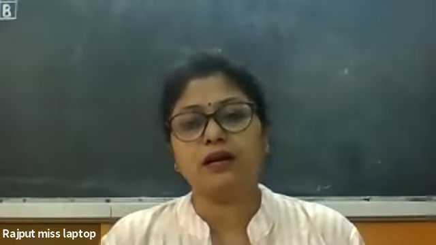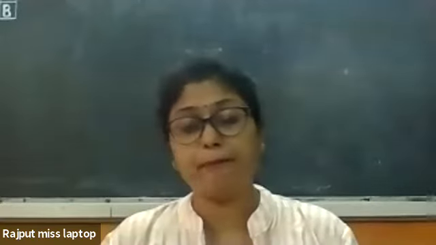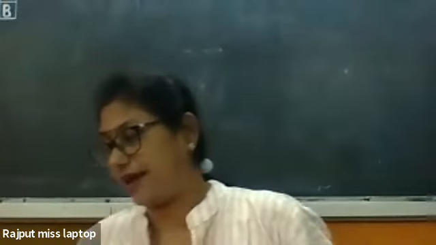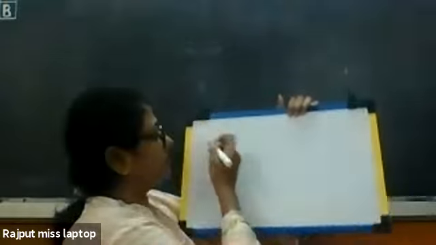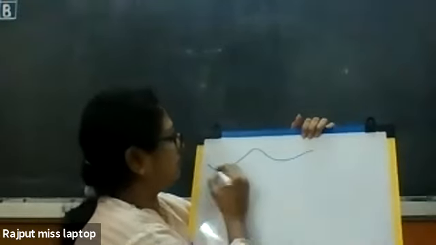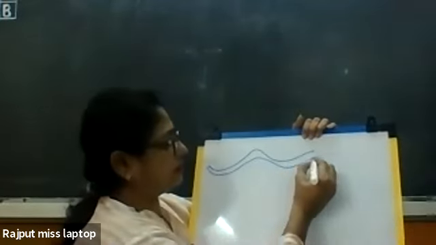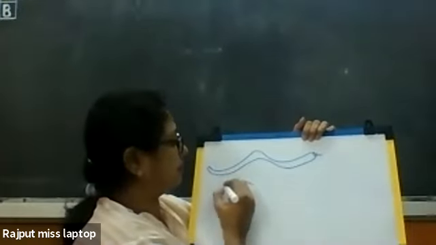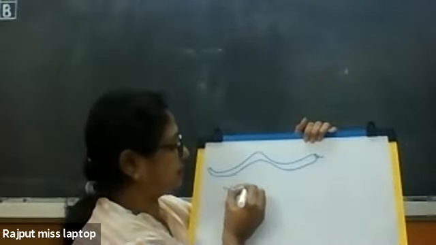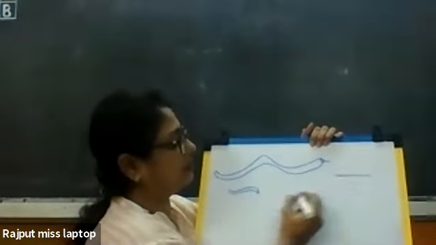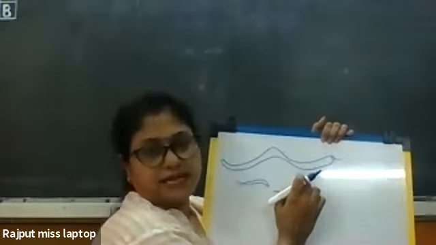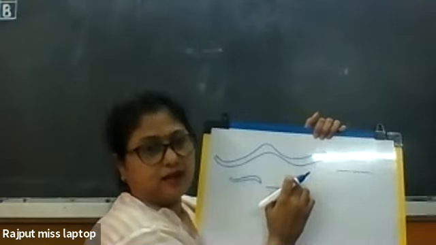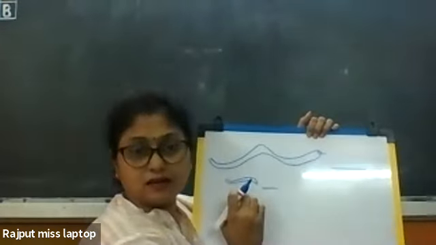Here, I have a picture. Now, in this picture, this is a snake and this one is an earthworm.